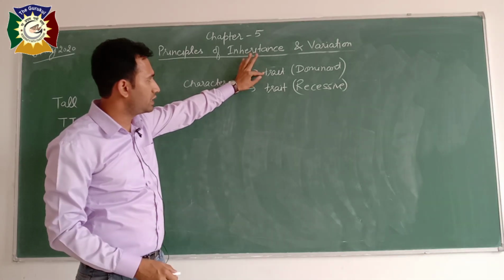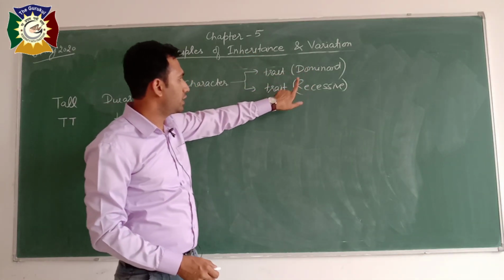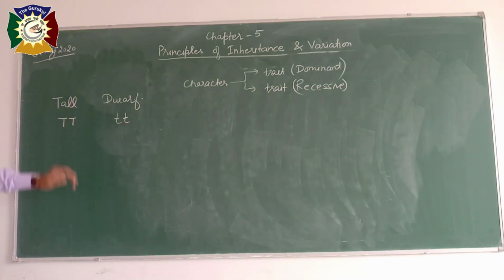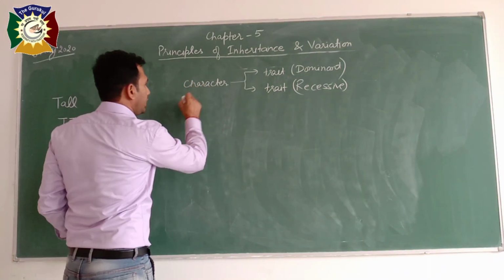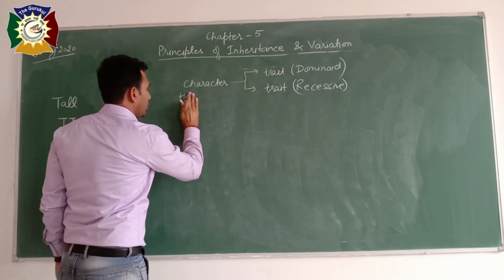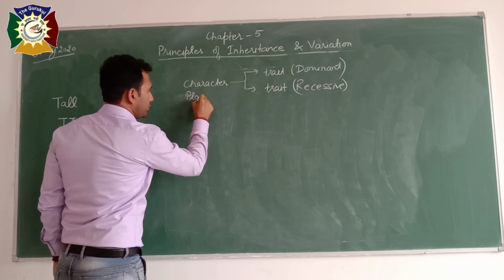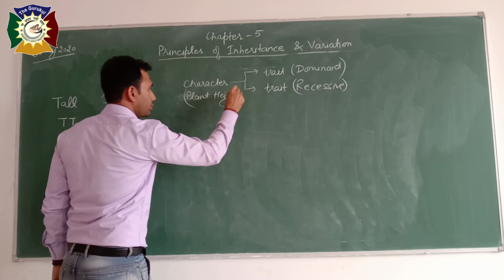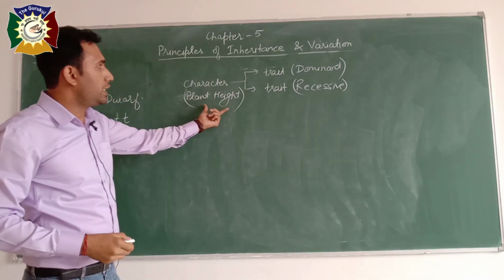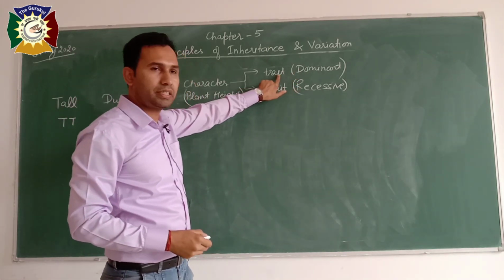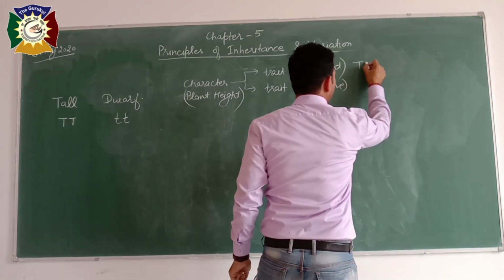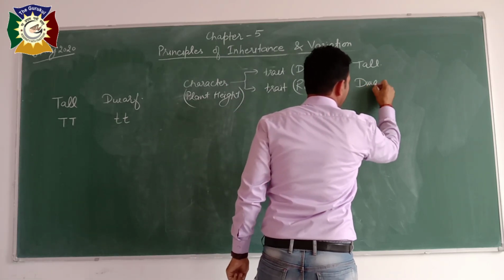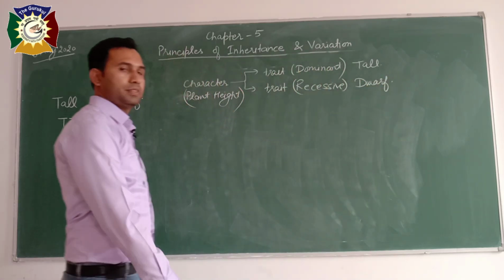These are called traits, and one trait may be dominant and the other will be recessive. If we take the example of the height of the plant, the character is plant height. In plant height, the dominant trait is tall, while the recessive trait is dwarf.